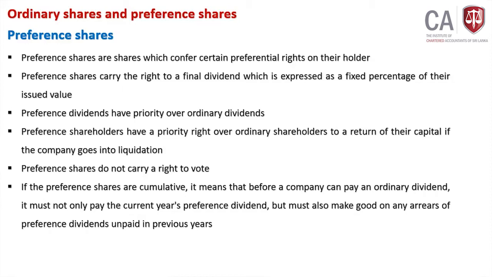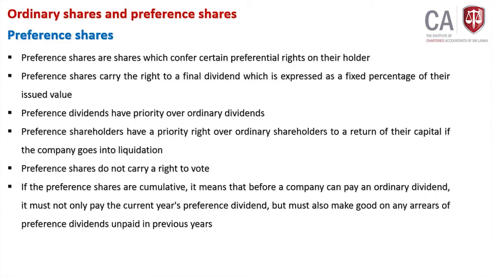Important. Sometimes preference shares are cumulative, so we can consider them as cumulative preference shares or non-cumulative preference shares. If preference shares are cumulative, it means if you make a loss last year, the company will not declare dividends even to preference shareholders or ordinary shareholders. But this year, if you make a significant profit, whatever dividends were unpaid last year to preference shareholders, you will pay this year, which is called cumulative preference shares.